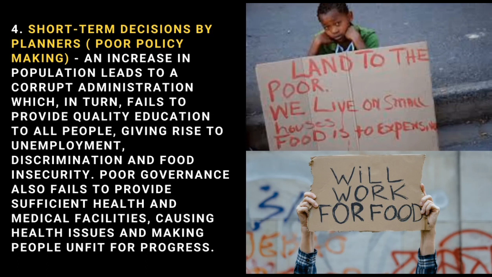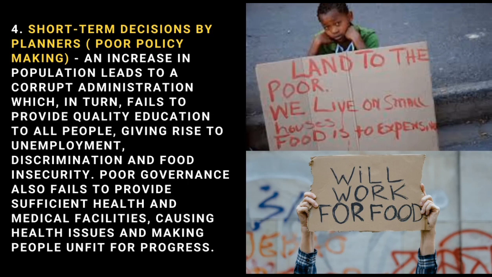It says here that an increase in population leads to corrupt administration, which in turn fails to provide quality education to all people, giving rise to unemployment, discrimination, and food insecurity. So most of the above causes of poverty in Asia are interrelated. In what way? So the urbanization may lead to population growth, and the increasing rate of population may result in the decrease in the agricultural land due to people, specifically the poor, aiming for survival.